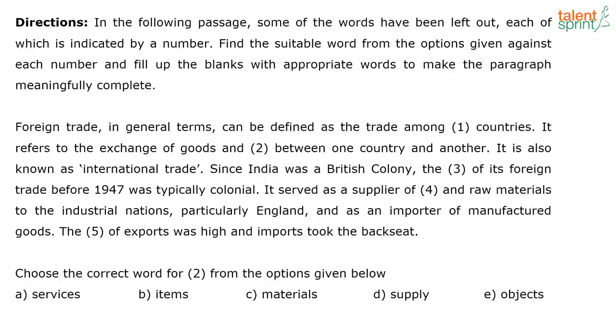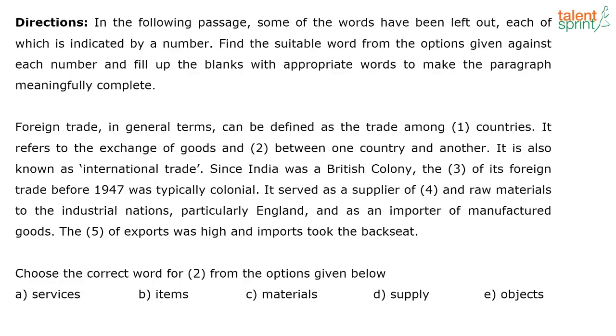The associated word. What is the associated word? Goods and services. That's it, period. We are exchanging not only products, we are also exchanging services. That's what it is. Materials are inclusive. When you say goods, it has the same meaning as materials and supply and objects and items. So it has to be something different than that, right?